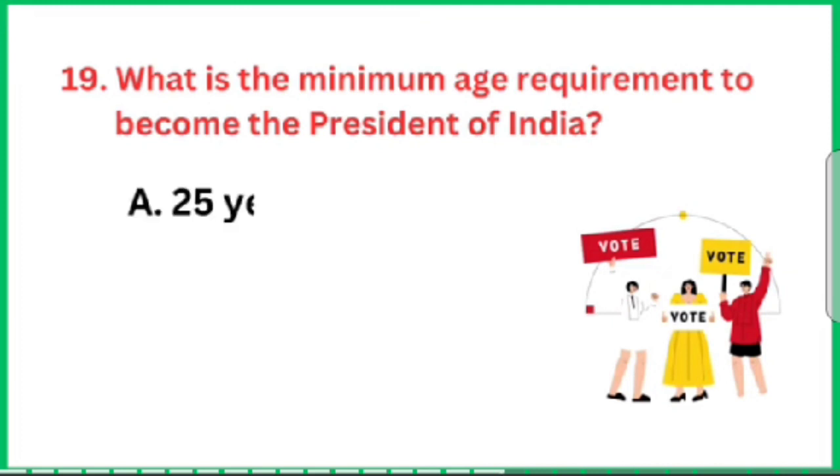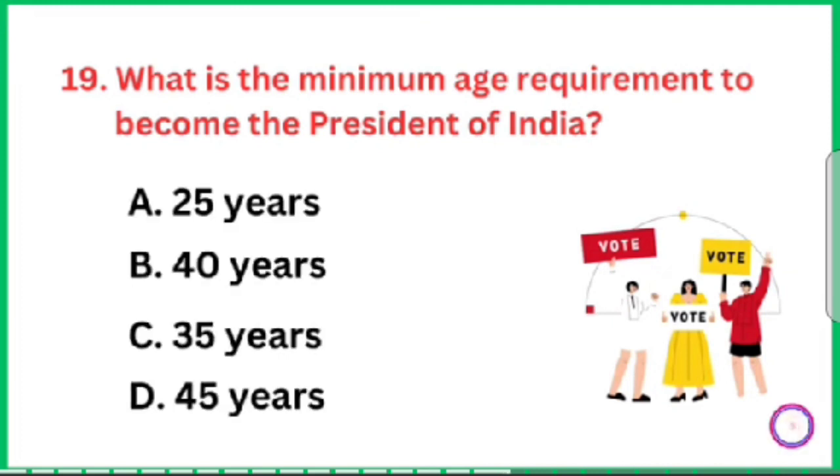Question number 19. What is the minimum age requirement to become the President of India? The correct answer is C, 35 years.